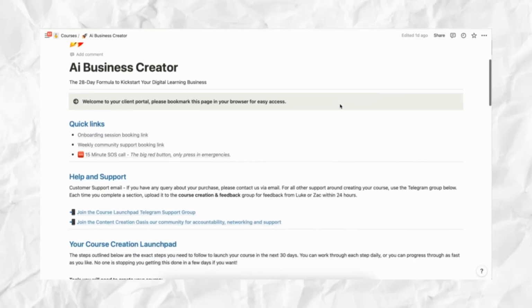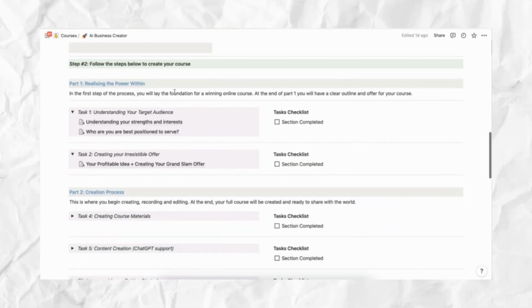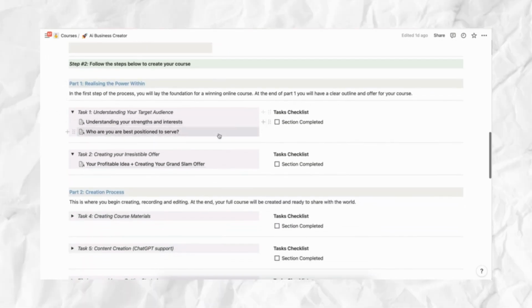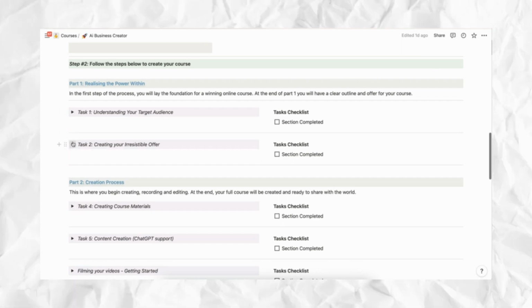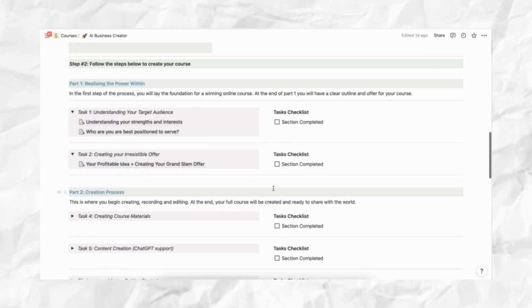You can see here, this is our Notion template on the AI Business Creator. Okay, so we've broken everything down into very simple steps that you can follow. So we're going to just be covering part one, realizing the power within today. And then part two, part three, we're going to be covering in separate videos.